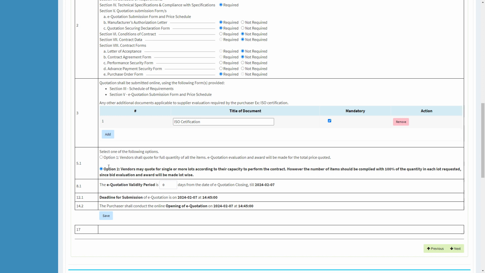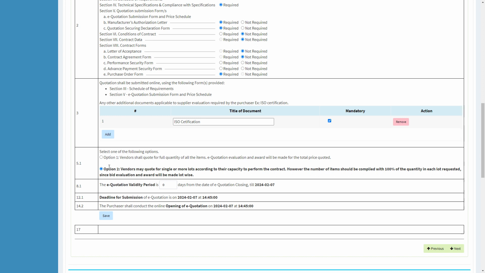Let's assume you want to procure 3 items under this procurement, for example 5 printers, 10 laptops and 2 scanners. So if you select option 1, vendors shall quote for all the 3 items. But if you select option 2, vendors can quote for single or more items. For example, under option 2, they can quote for laptops and scanners without quoting for printers.